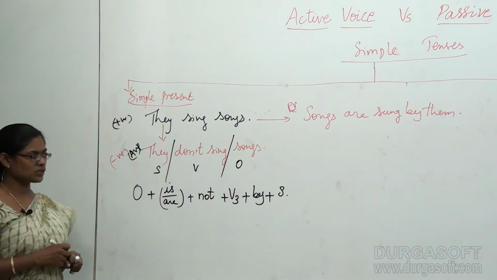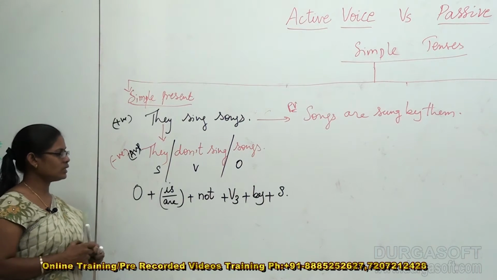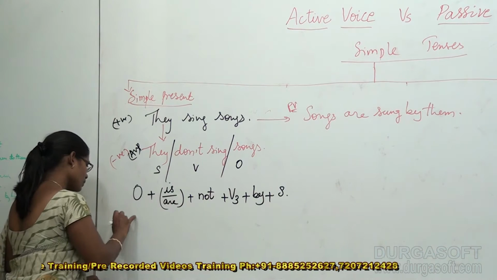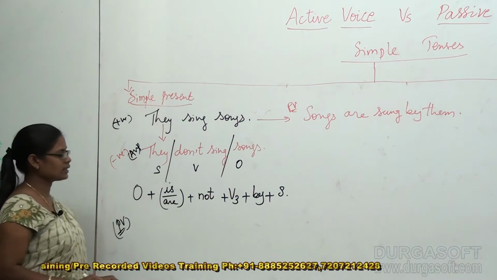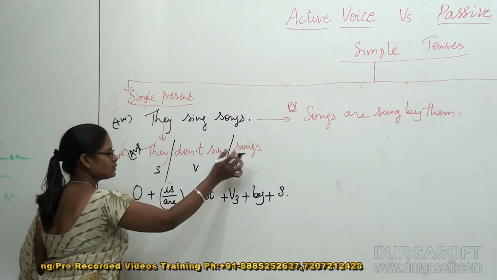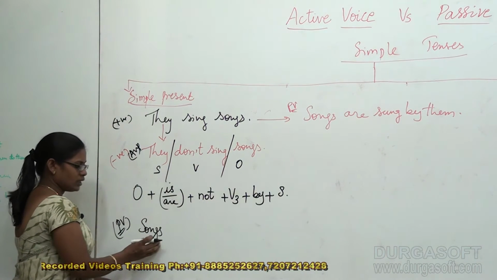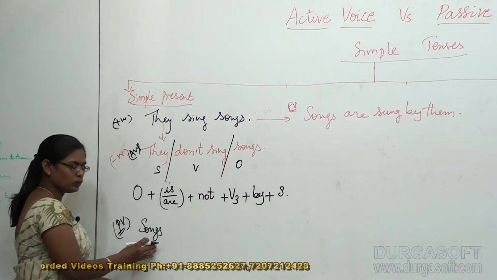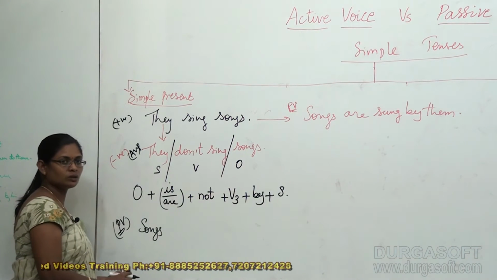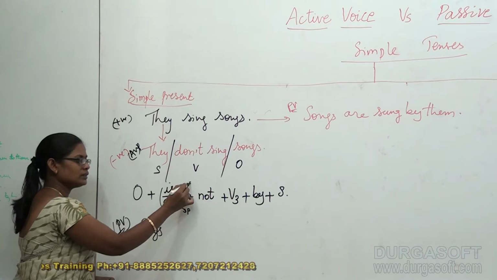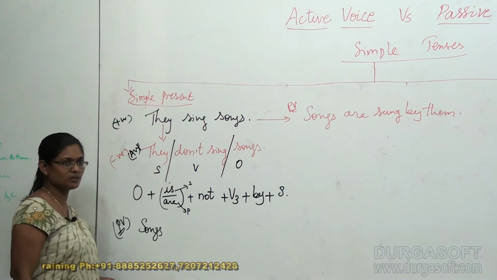This is the structure. So according to this, I am going to frame the passive voice. What is the object here? Songs. Very good. If the object is songs, if it is a plural, what is supposed to be used here? Very good. Are is for plural and is for singular. Already we discussed in our previous example.